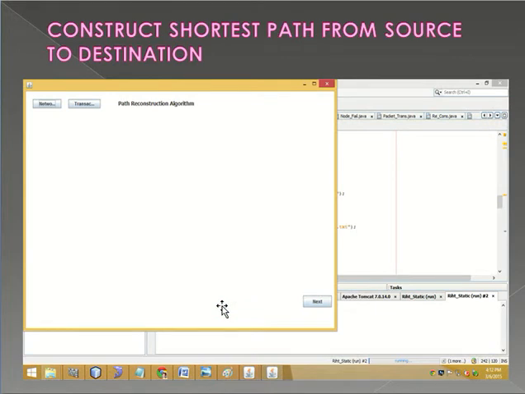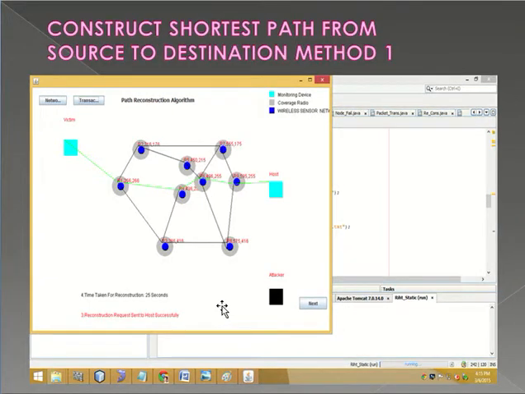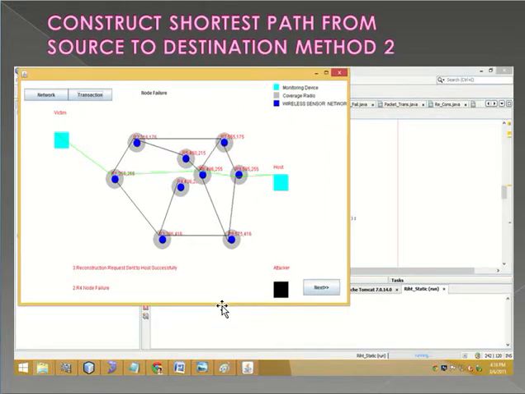Next is the path reconstruction algorithm, to construct the shortest path from the source to the destination.